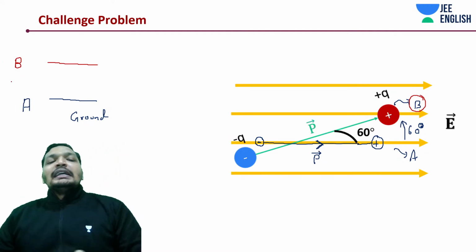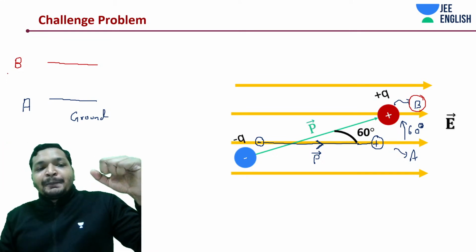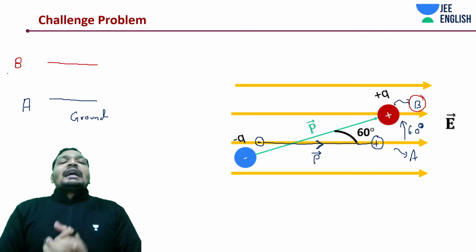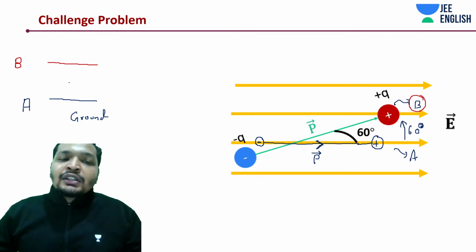Think about it. Now it can experience a torque due to the existing system. That means you have done work against the system. You have done positive work.